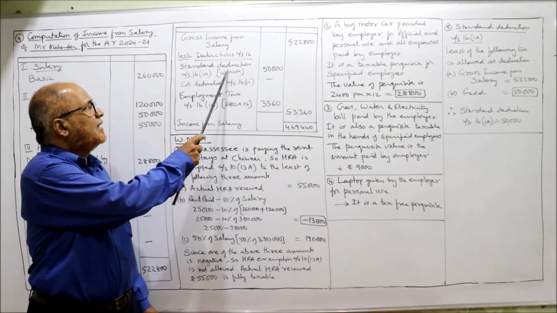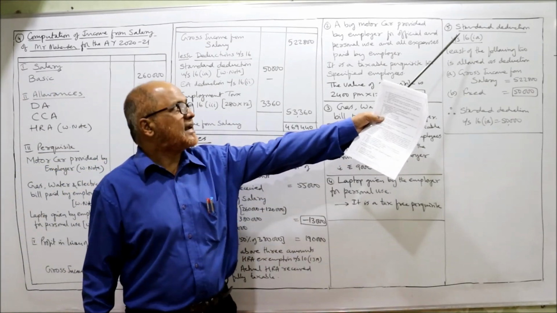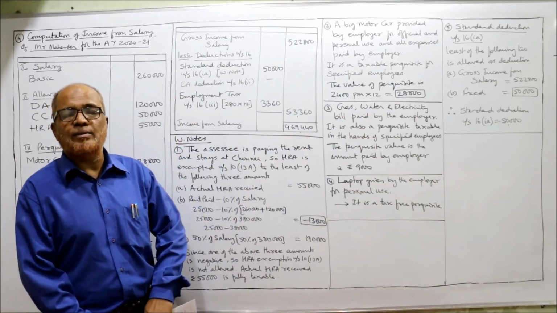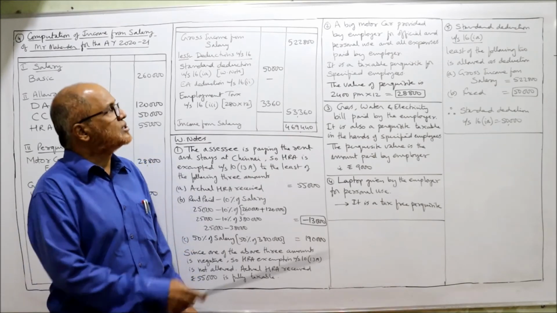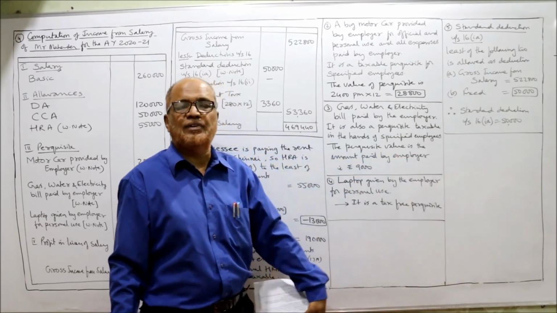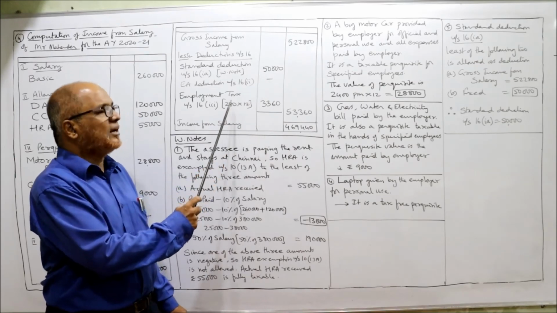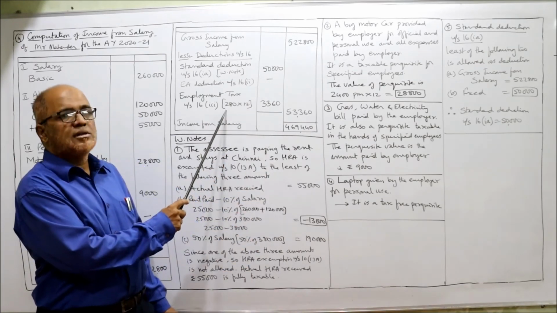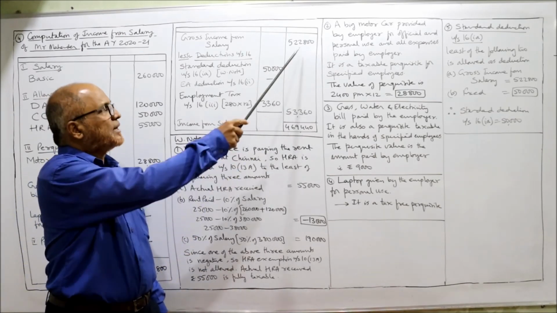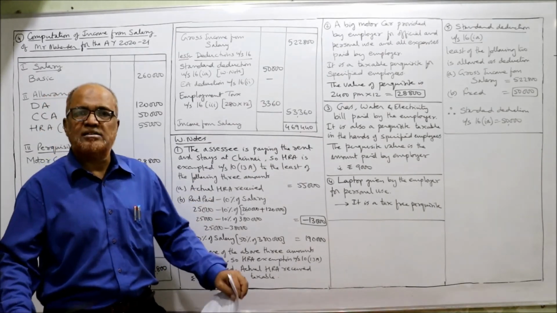So first, standard deduction under section 16(1)(a), working note. Here in the working note I have written: standard deduction under section 16(1)(a) is the least of the following 2 amounts, gross income from salary or the fixed 50,000. Gross income from salary is 5,22,800. The fixed amount is 50,000. Whichever is least, so 50,000 is allowed as deduction. Employment tax is given in the problem, 280 rupees. 280 into 12 is 3,360. Add up, 53,360. Subtract, and you will get 4,69,440 income from salary. That's it.